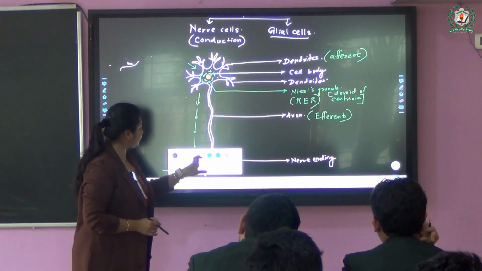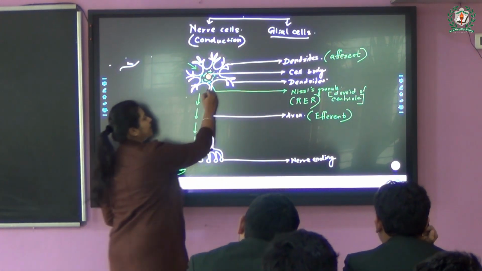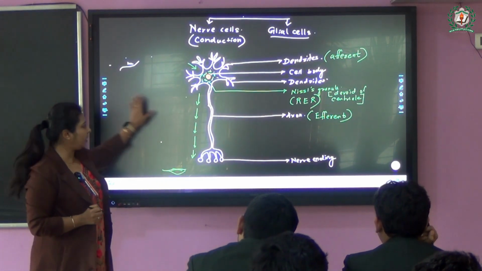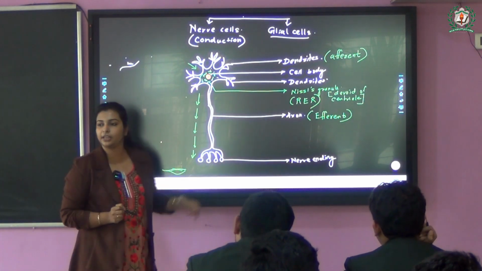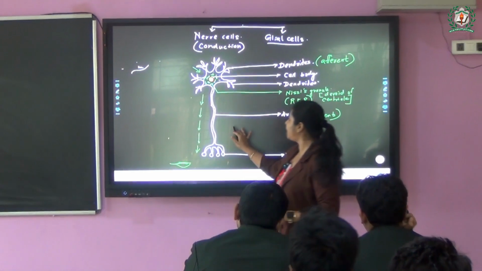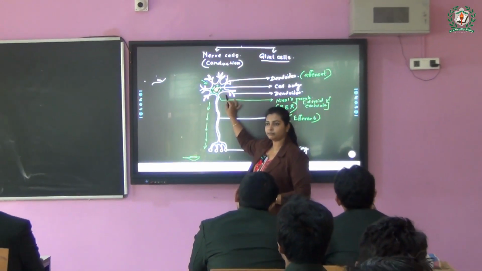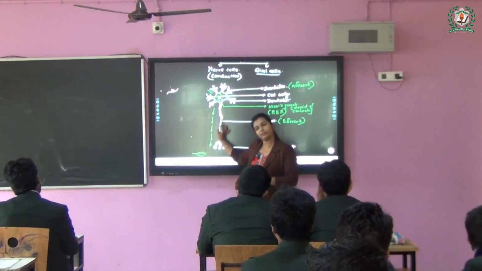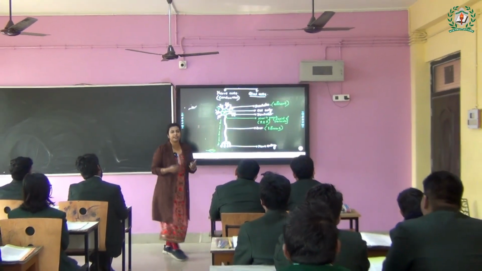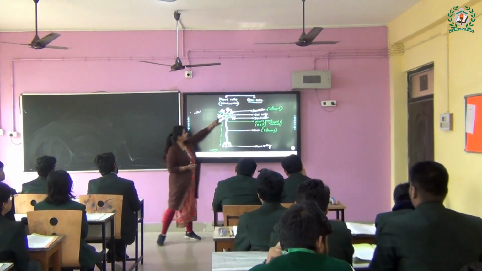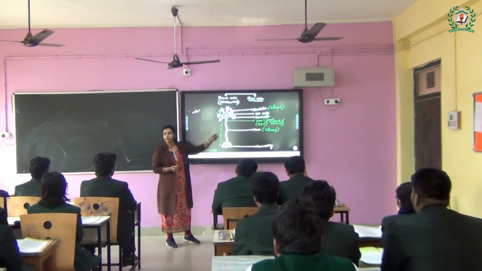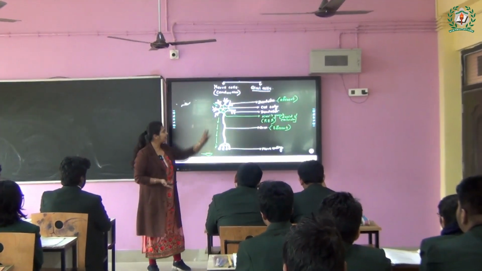Now, if we move to the cytoplasm, the axon also contains a cytoplasm. Though I'm going to modify this area a bit again, they also contain a cytoplasm. But the cytoplasm is a little different from this area, right? In which part they are different, we'll discuss. But as this cytoplasm is a little different, we have a different name for it. If the cytoplasm here is neuroplasm, then in case of the axon, it is axoplasm. Simple. So it's the axoplasm.